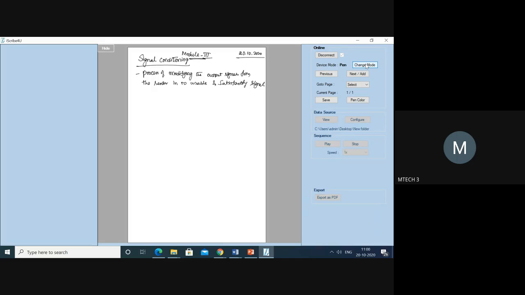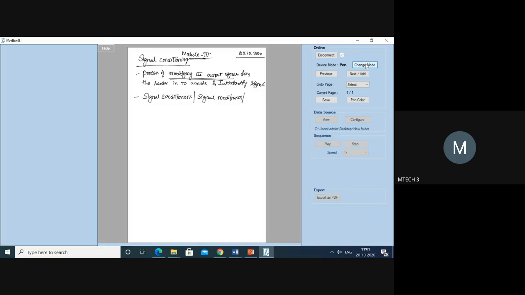This is very important: you are modifying the output signal. Hence these devices are also called signal conditioners or signal modifiers.